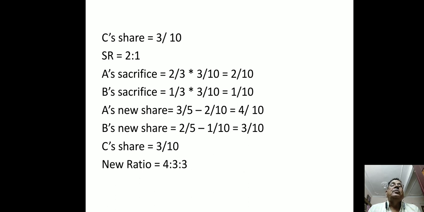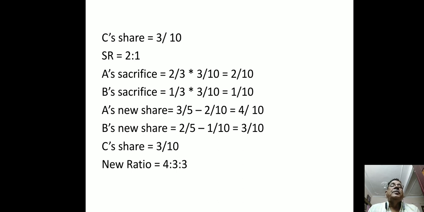Now we can calculate A's new share. A's new share is equal to A's old share minus A's sacrifice. A's old share from the old profit sharing ratio is equal to 3/5. A's sacrifice we have already calculated as 2/10. So A's new share is equal to 3/5 minus 2/10, which is equal to 4/10. Now B's new share is B's old share minus B's sacrifice.